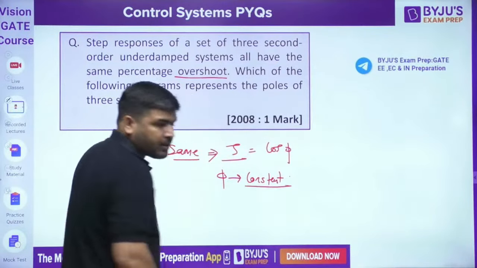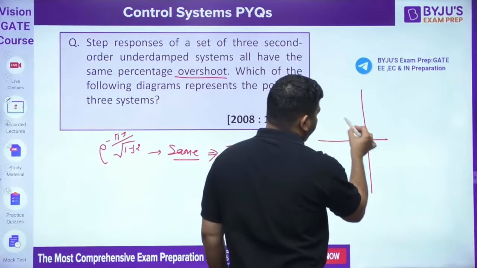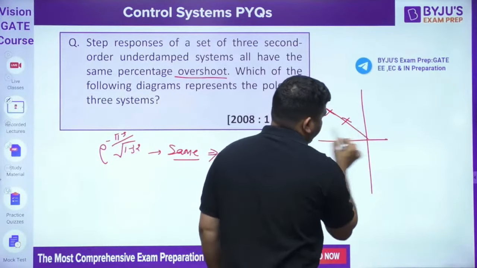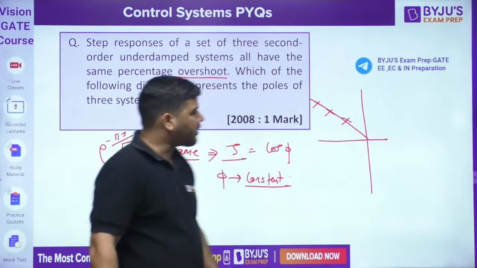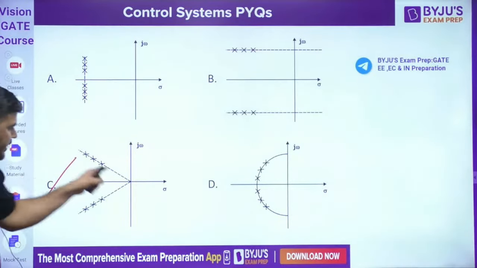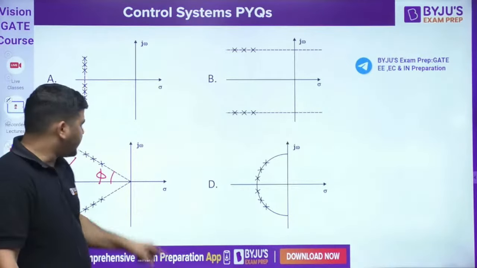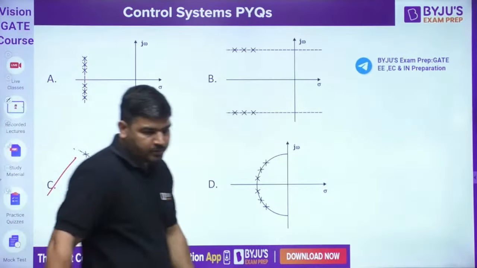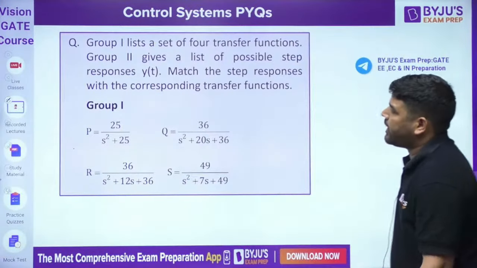Phi is the same for the 3 systems. It means the poles should lie such that the angle phi remains the same. You can see that they are all lying at the same angle phi. So C is the correct answer, guys, because at C you can see that this angle phi is the same, so zeta is the same, and if zeta is the same, then the percentage overshoot will also remain the same. So the answer is C. Let's come to the next question.